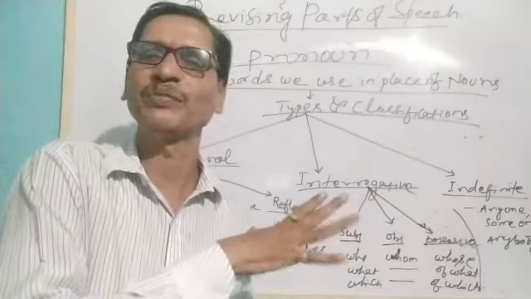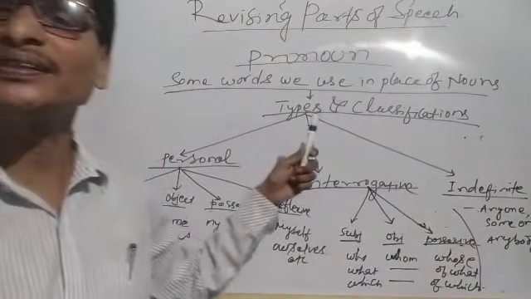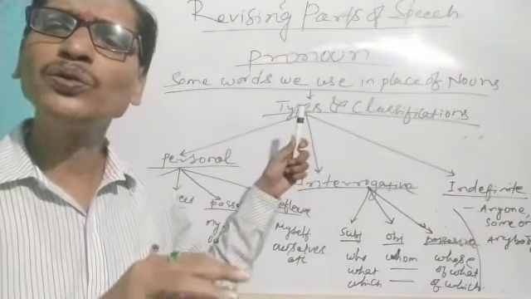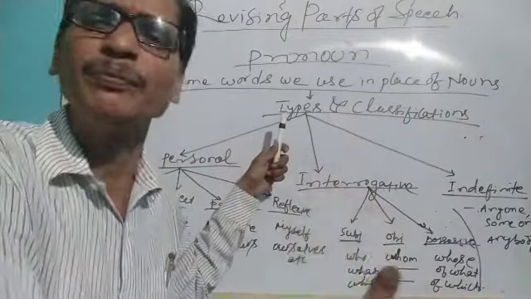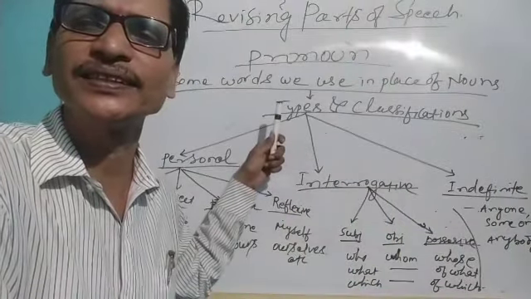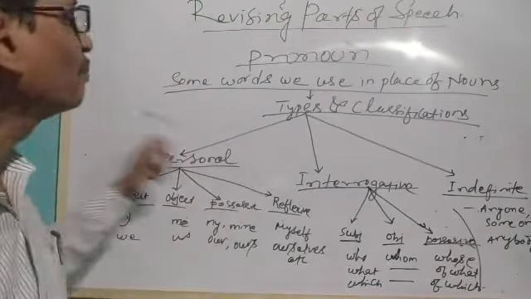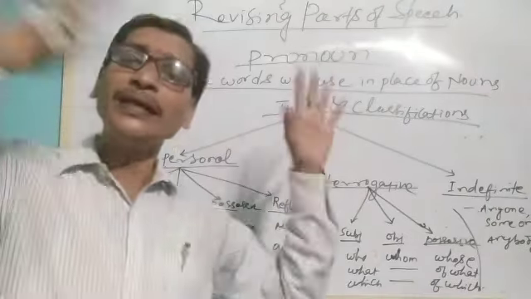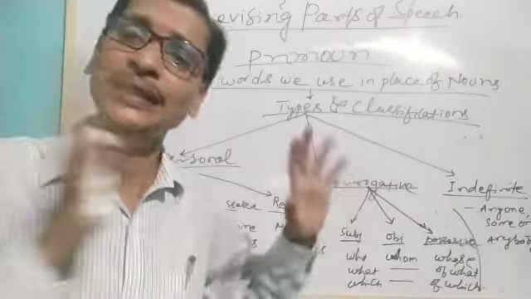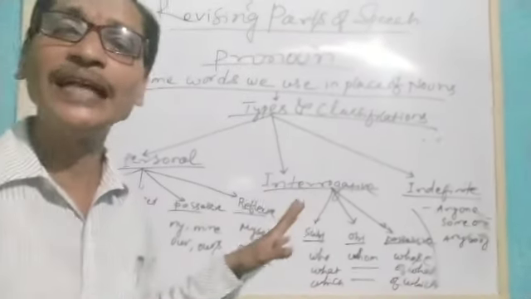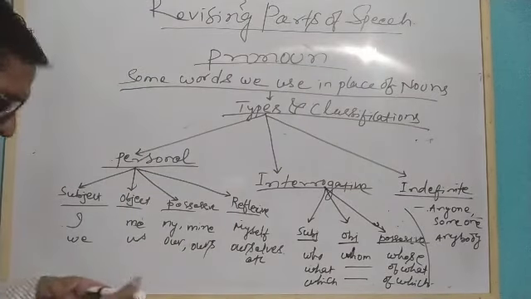We are discussing them right now. You understood? So this concept is some words we use to avoid the replication of the same name again and again in our sentences, or to substitute them. These words are pronouns, that you understood. But when we are talking about what different types of pronouns are available and what the classifications are, we discussed that in our previous chapter. Now also briefly I am telling you, listen. See, when we talk about